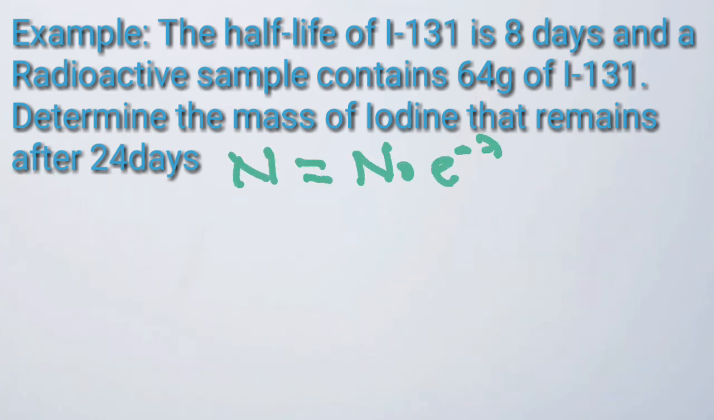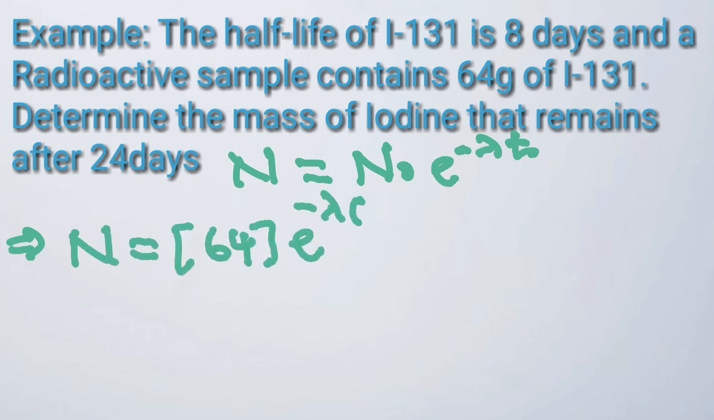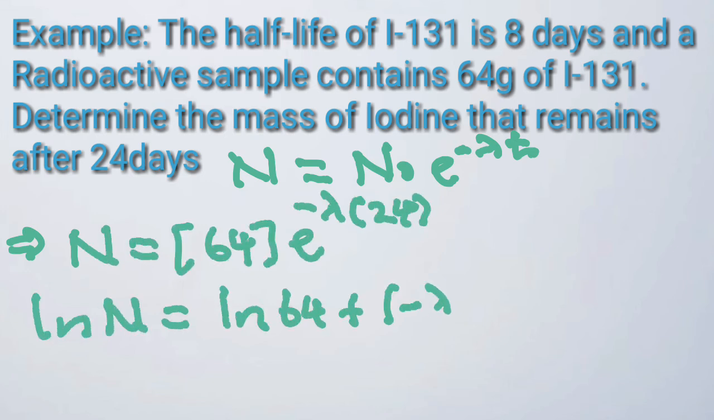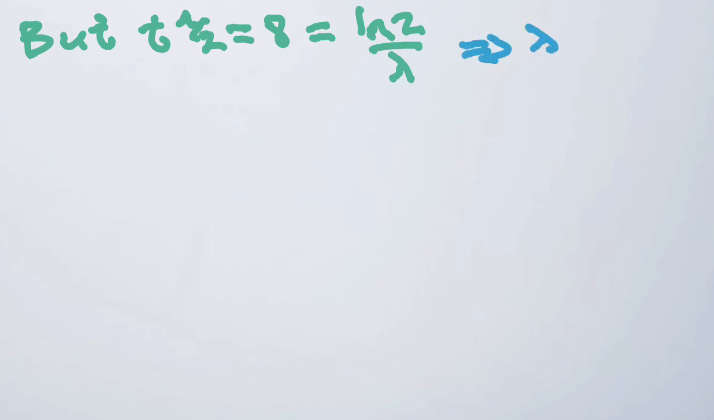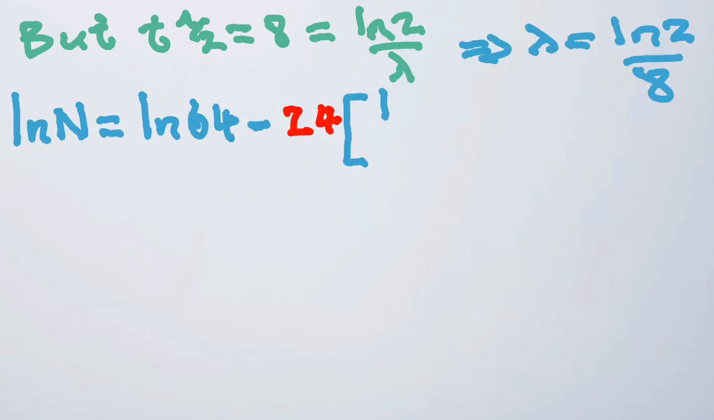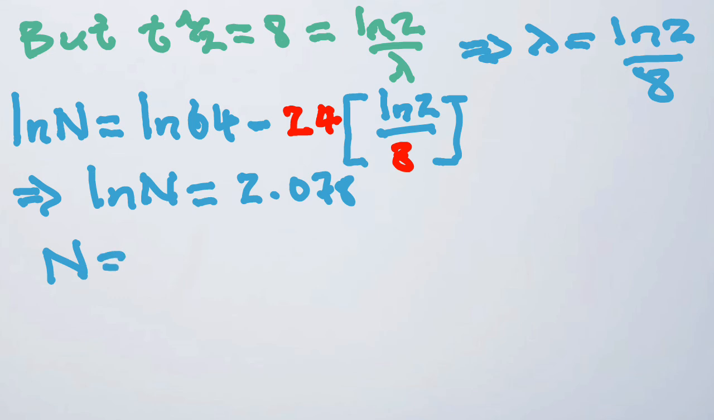So method 2 consists of using the formula. So we know that N is equal to N0 e to the negative lambda t. That implies that N is equal to 64 e to the negative lambda times 24. Note, we are using 24 because days is going to cancel out. Taking ln of both sides, we have ln N equals ln 64 minus 24 lambda. But half-life is equal to ln 2 over lambda, and that implies that lambda is equal to ln 2 divided by 8.